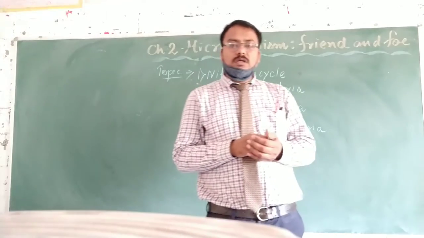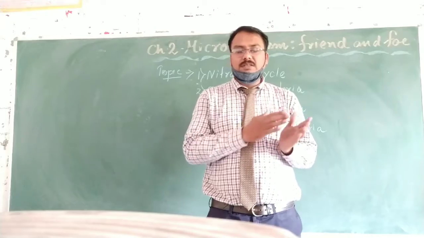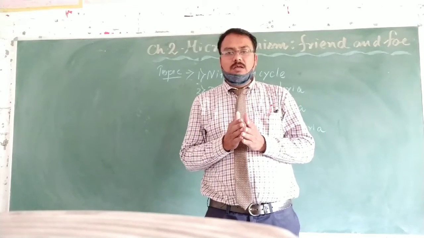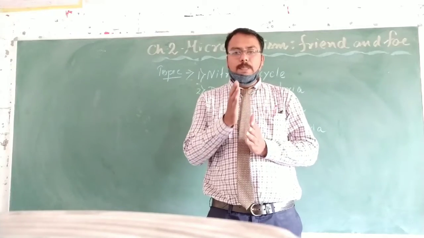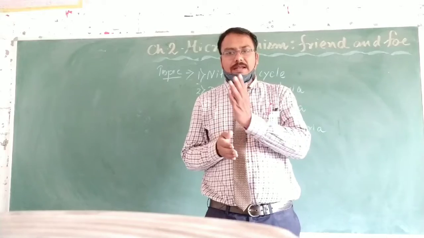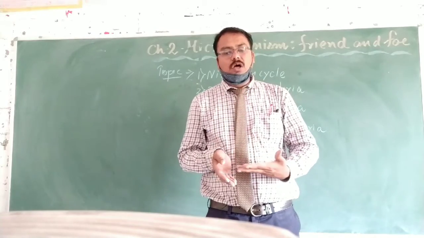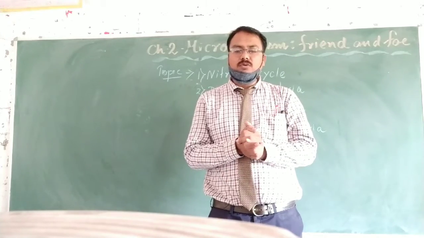So this is the process of fixing nitrogen in such a form that plants and animals can use it, and returning nitrogen back into the atmosphere, which is called the nitrogen cycle.